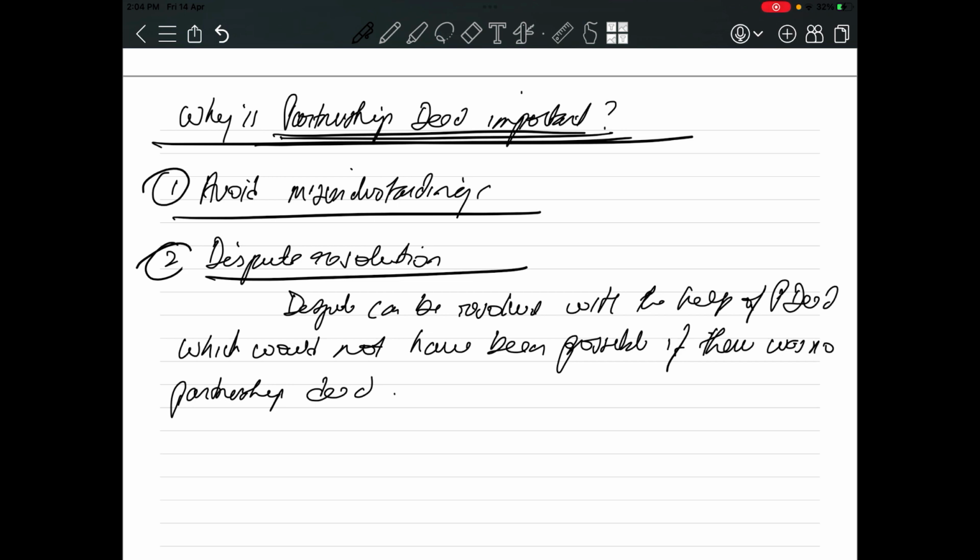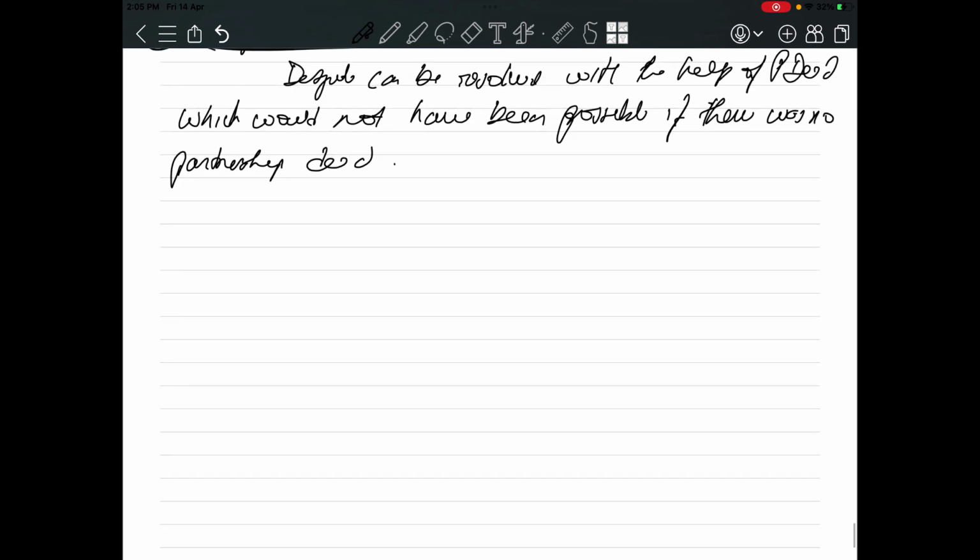Now the partners will not be able to commit any fraud or willful misstatements, or cheat any other partners, if there is a valid partnership deed. So I hope you are convinced that the partnership deed is a very important document for a partnership firm. Now the next point, which is very important.